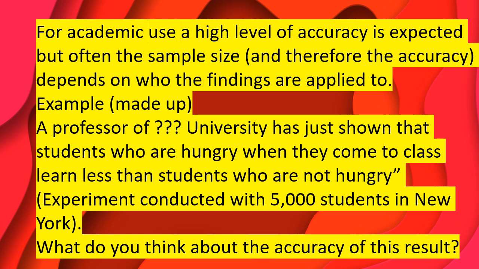For academic use, a high level of accuracy is expected, but often the sample size, and therefore the accuracy, depends on who the findings are applied to. So this is a made-up example, but it's fairly typical. A professor of some university has just shown that students who are hungry when they come to class learn less than students who are not hungry. And they give us the information. This experiment was conducted with 5,000 students in New York. What do you think about the accuracy of this result?